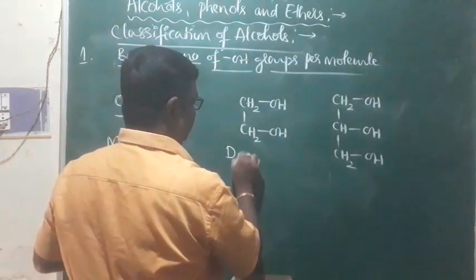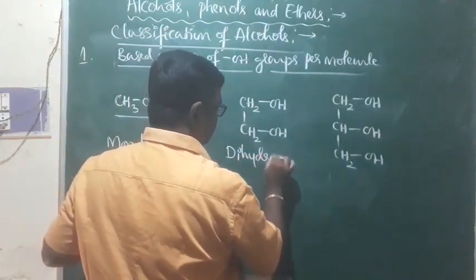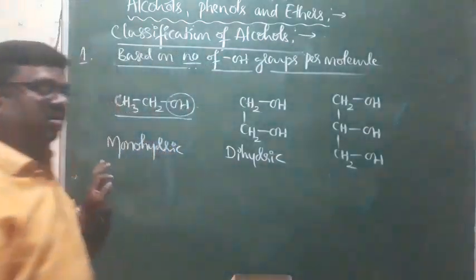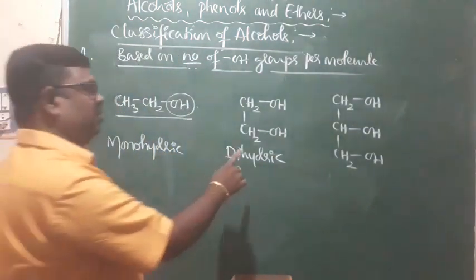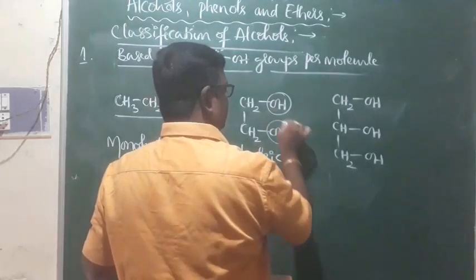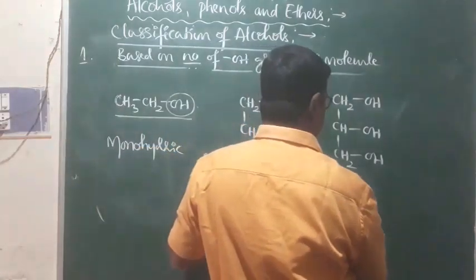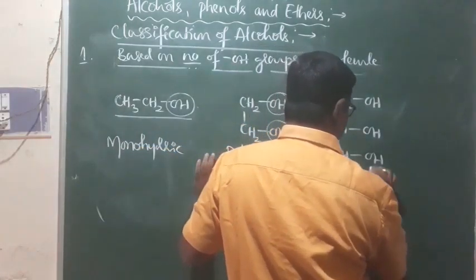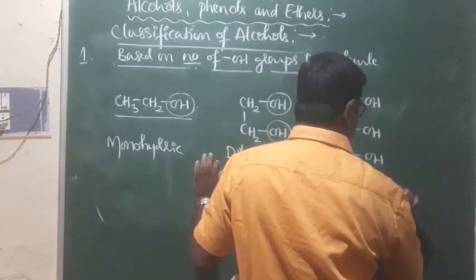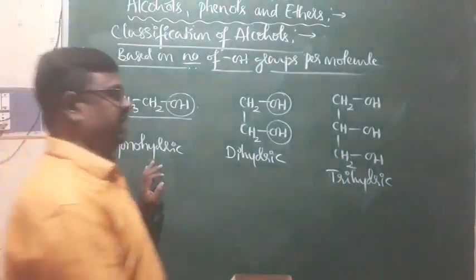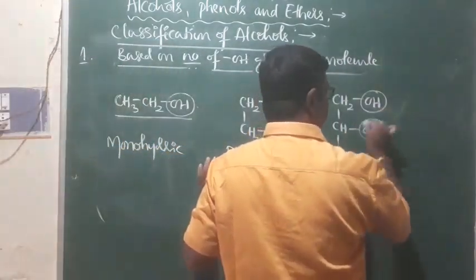This is dihydric alcohol because it contains 2 OH groups per molecule. This is trihydric alcohol because we find 3 OH groups per molecule.